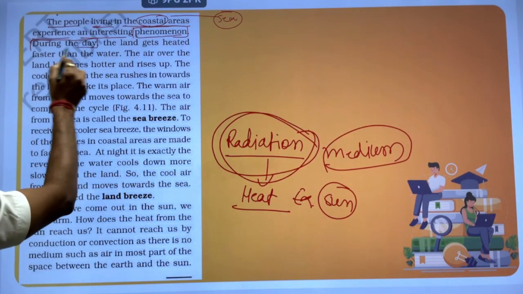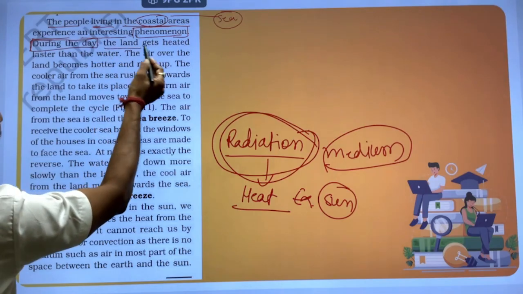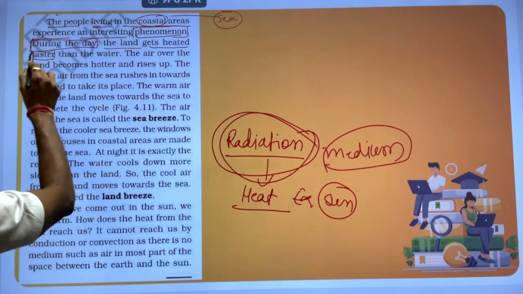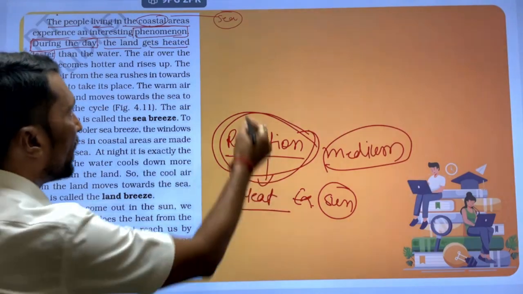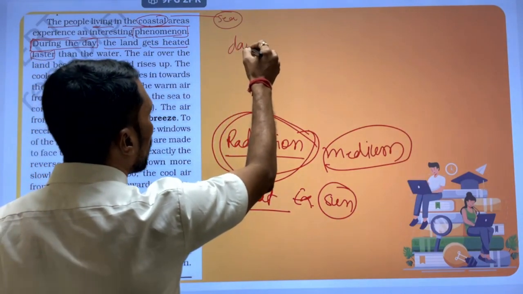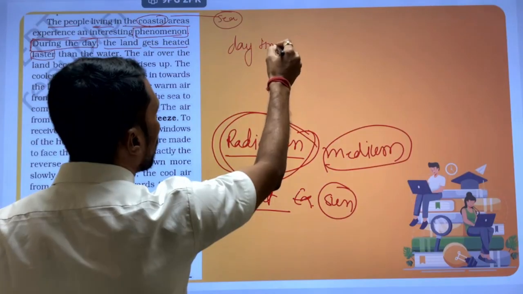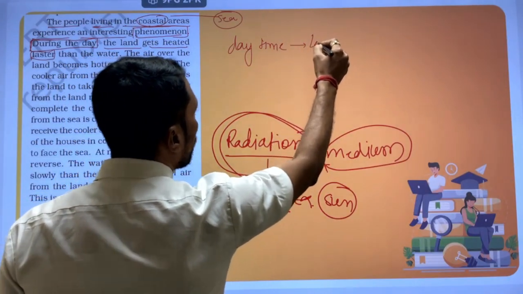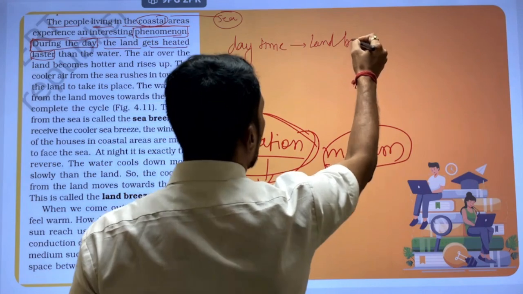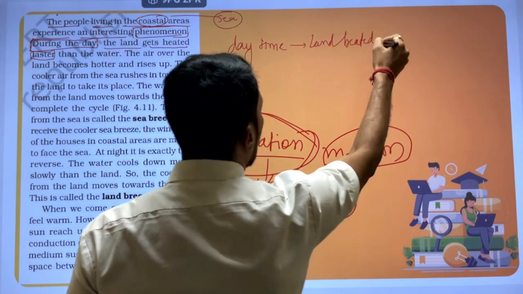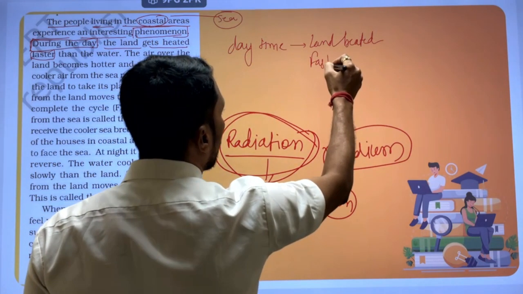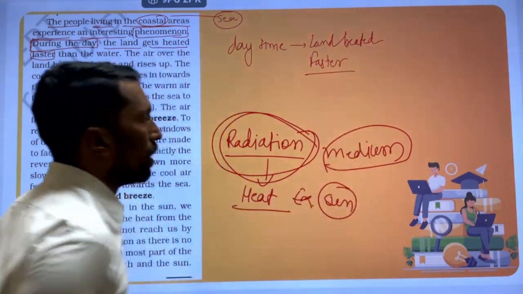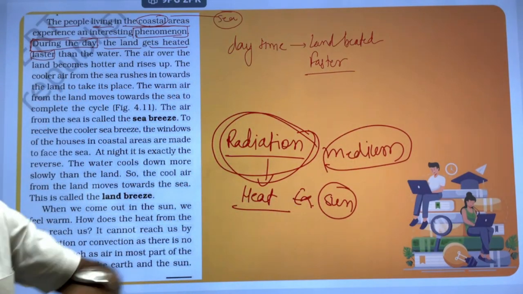During the daytime, the land gets heated faster. Land is heated faster during the daytime.